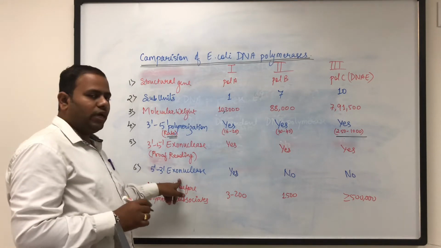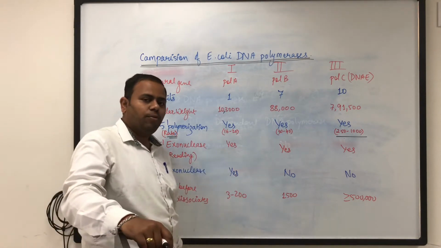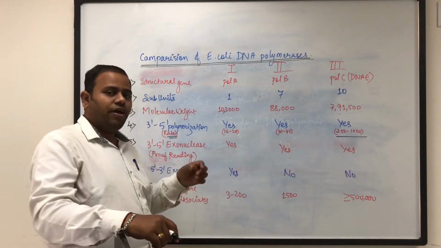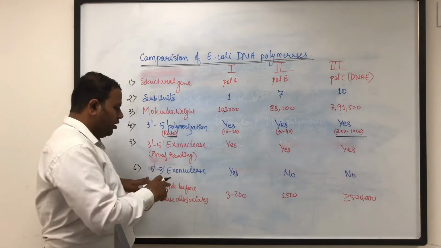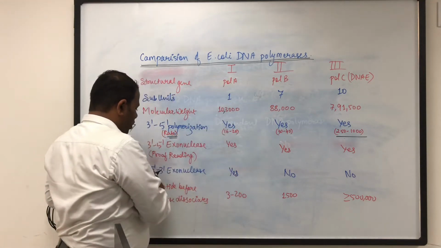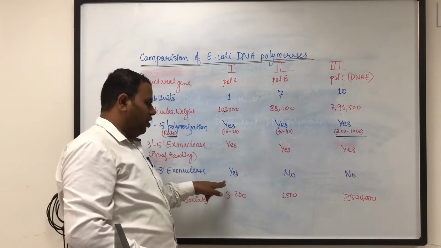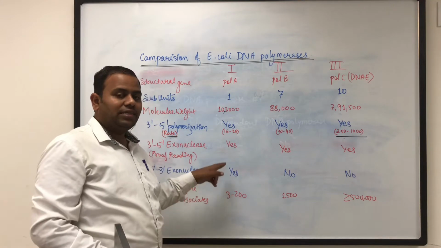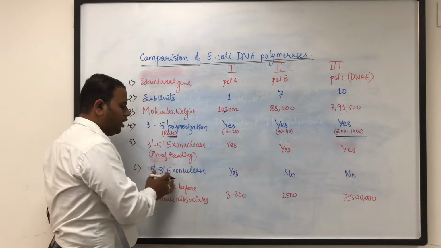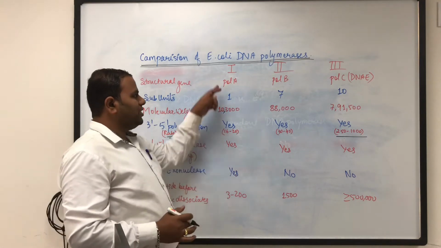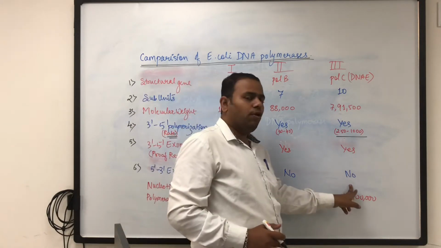5' to 3' exonuclease activity means, suppose in this proofreading activity DNA polymerase found a particular site where a faulty nucleotide is added by mistake. Okay, so what happens, DNA polymerase 1 only, using the 5' to 3' exonuclease activity, removes that nucleotide and fills a new nucleotide at that place, and that is ligated by the enzyme called DNA ligase. And this activity, that is 5' to 3' exonuclease activity, is only present in DNA polymerase 1, whereas this activity is not present in DNA polymerase 2 and DNA polymerase 3 as well.